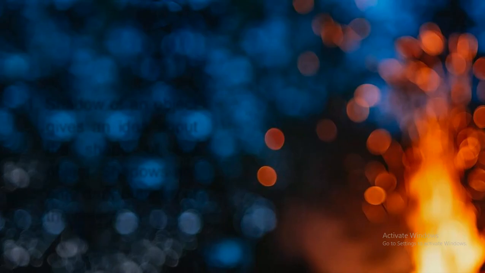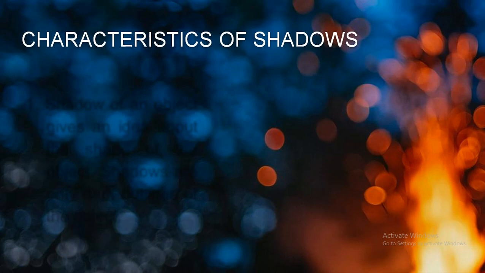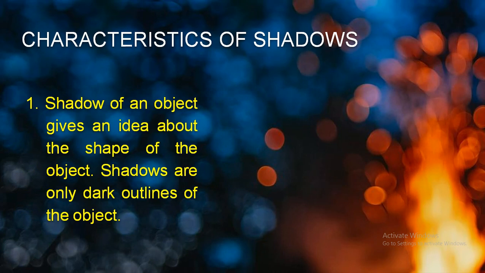Moving to the next. Now we are going to understand the characteristics of shadow. Here comes the first characteristic. It is written, shadow of an object gives an idea about the shape of the object. Shadows are only dark outlines of the object.